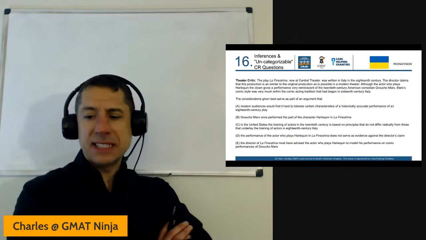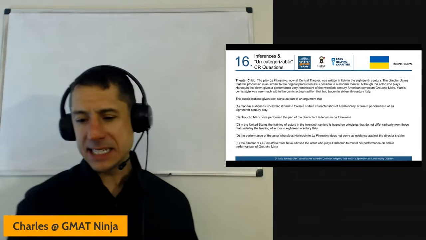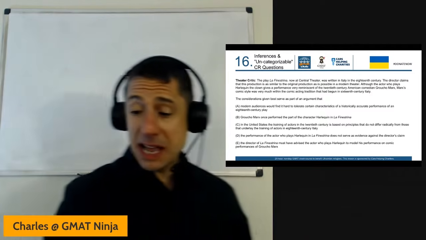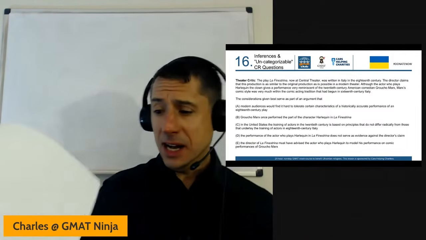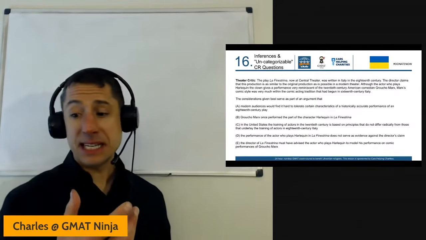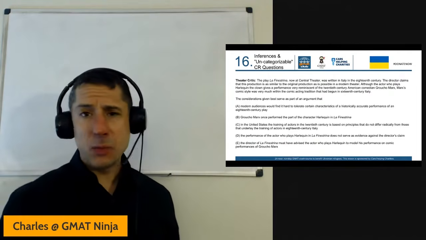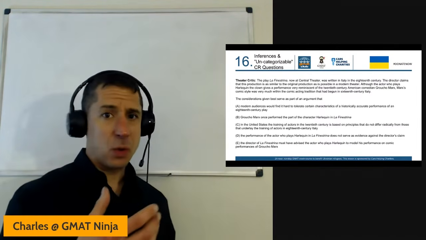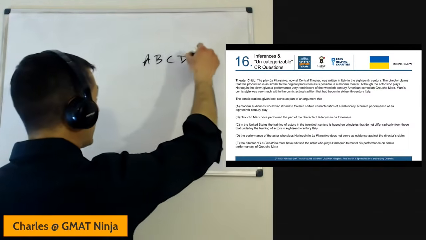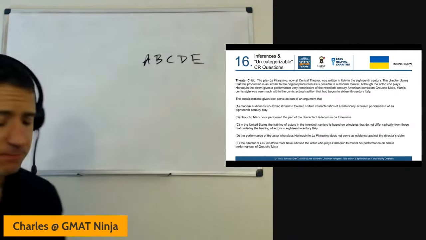A, modern audiences would find it hard to tolerate certain characteristics of a historically accurate performance of an 18th century play. That's coming out of left field. I have no idea why that would be the case here. If anything, we could maybe make a weak argument that the director's claiming the opposite, that it's as close as is possible in a modern theater. But we know nothing about the audience's ability or willingness to tolerate certain characteristics or finding it hard to tolerate it. I don't see how that argument is made here at all. So A is out.